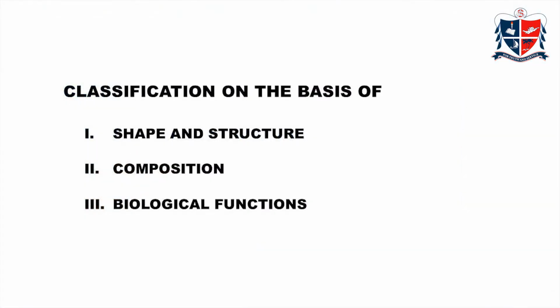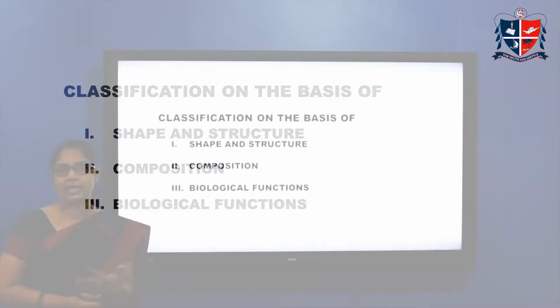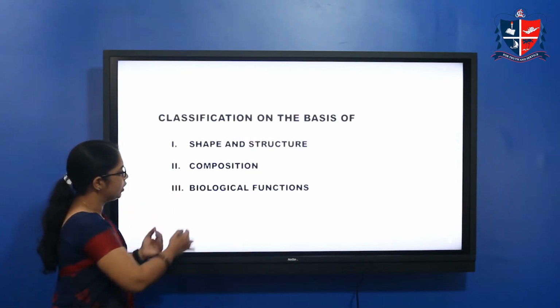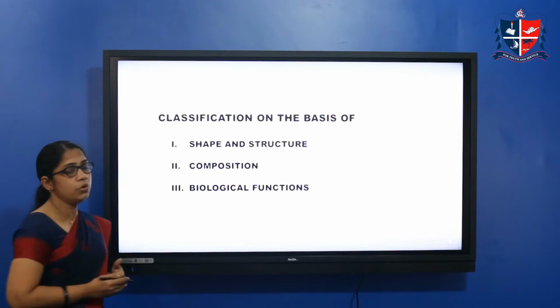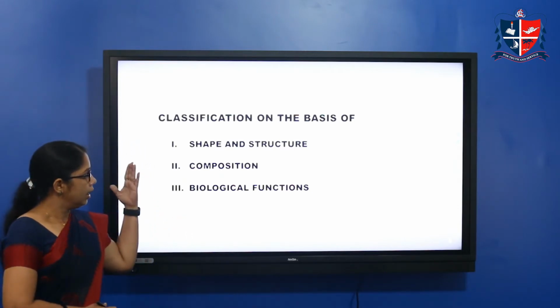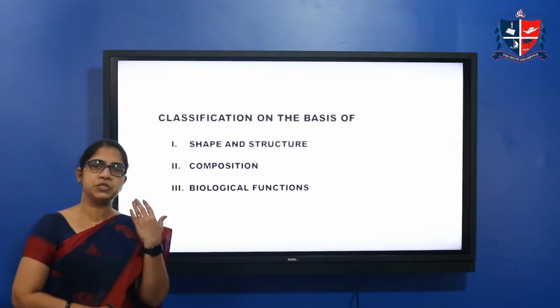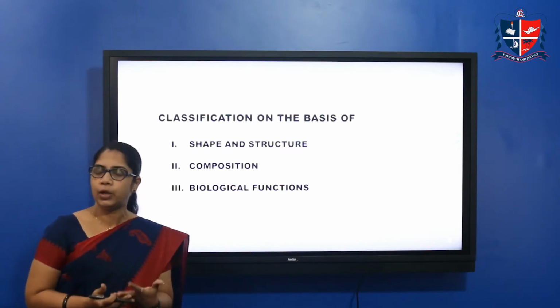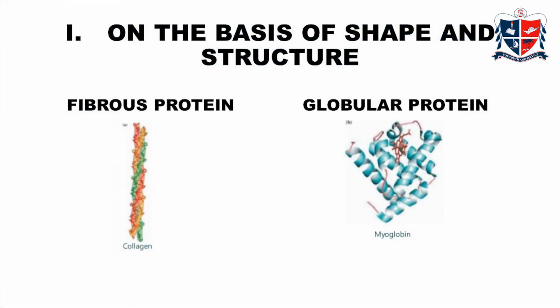Proteins are classified on the basis of different aspects like shape and structure, composition, and biological functions. On the basis of shape and structure, proteins are classified into fibrous proteins and globular proteins.